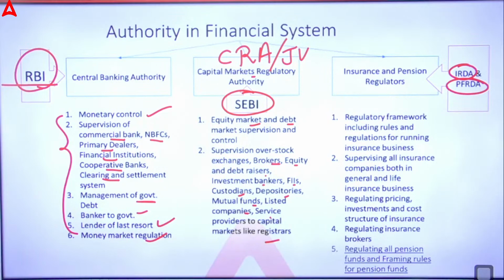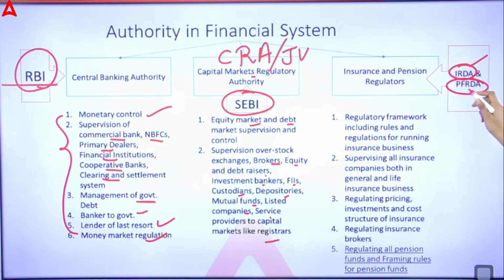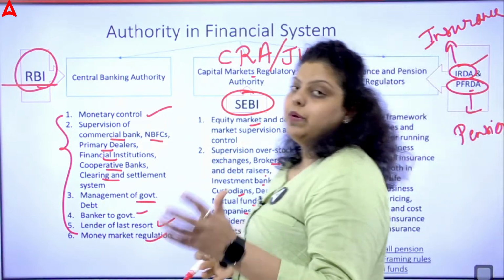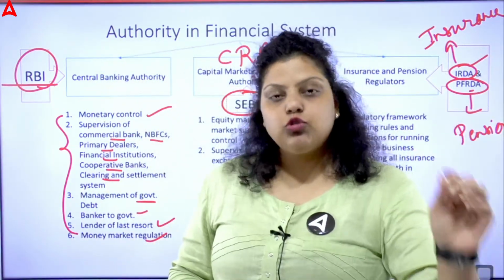Now, we have the Insurance Regulatory and Development Authority of India, which is going to regulate the insurance market, the insurance sector, and PFRDA, the Pension Fund Regulatory and Development Authority, which is going to regulate the pension sector in our country. So these are the regulatory bodies which come under the formal financial system of our country,